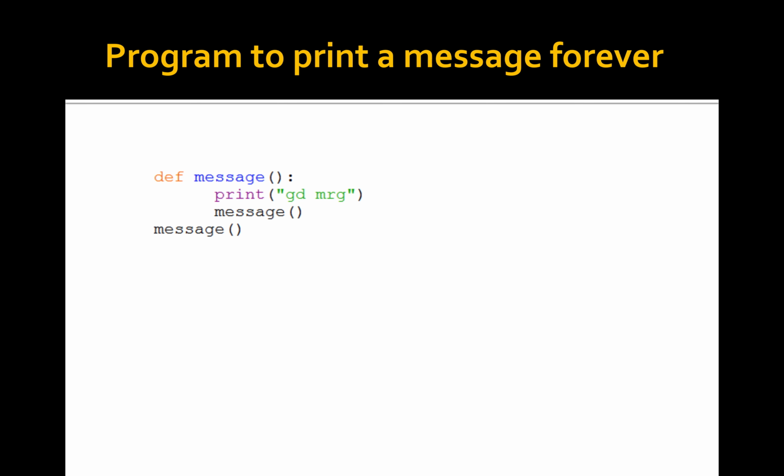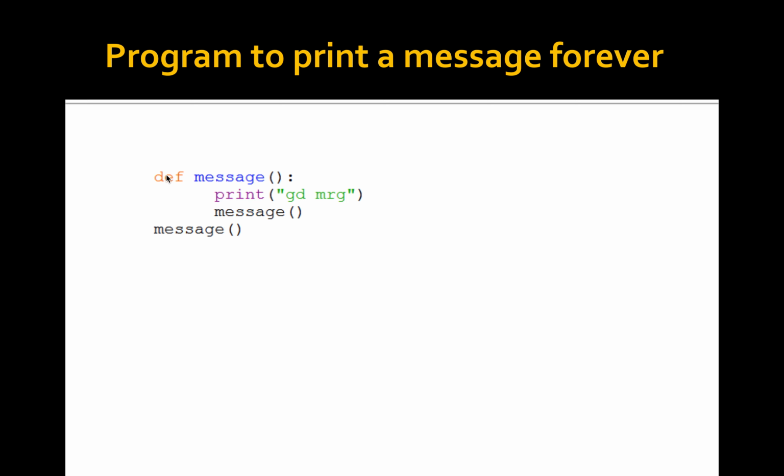Now we can see one example, a program to print a message for n times. Here we are first displaying the message infinitely. One function is defined, def message, print good morning message, and then here one function call.